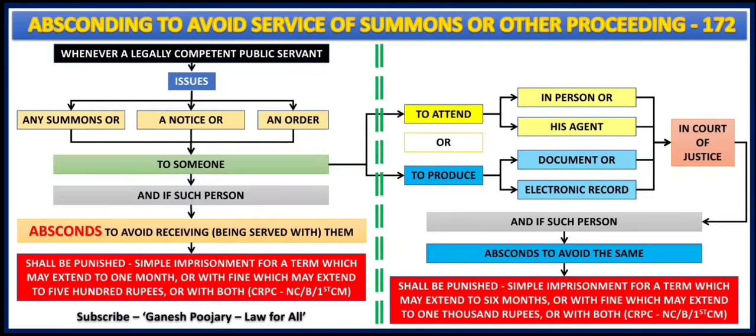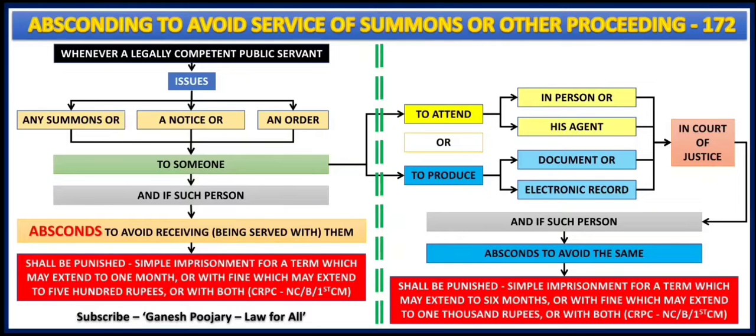But to sum up this slide, imagine there is a competent public servant who has issued a summon or a notice or an order to someone, and that someone is not wanting to receive such summon or notice or an order. He is trying to avoid such summon or a notice or an order, and to avoid receiving it, if such person is absconding, that is an offense.